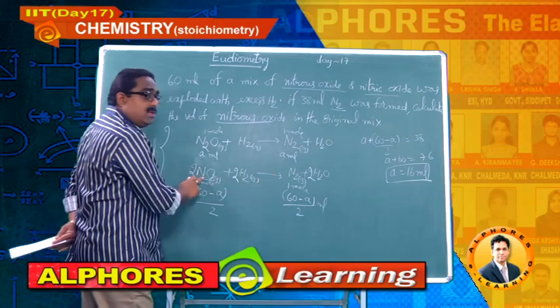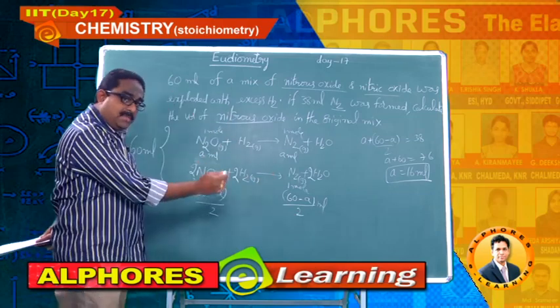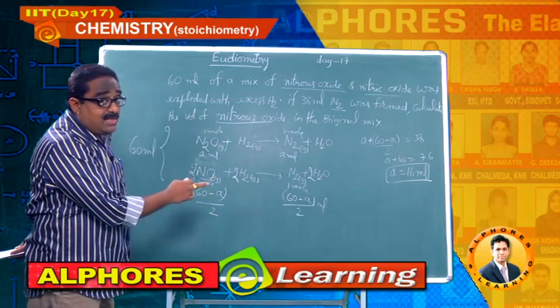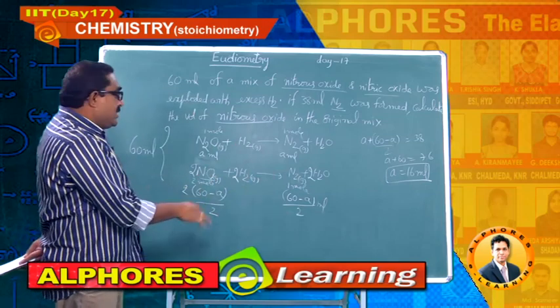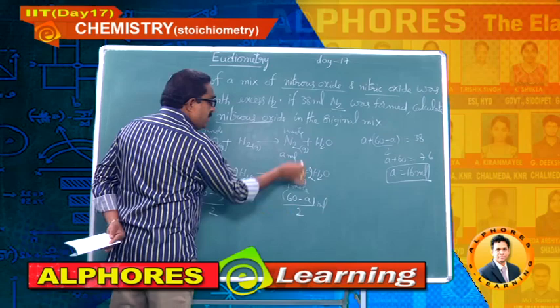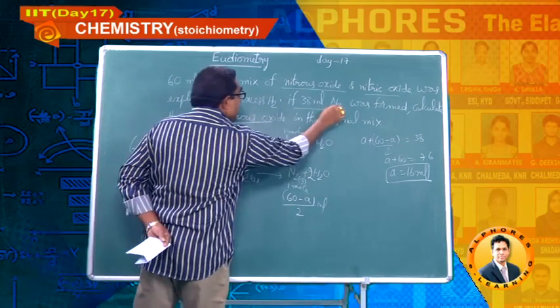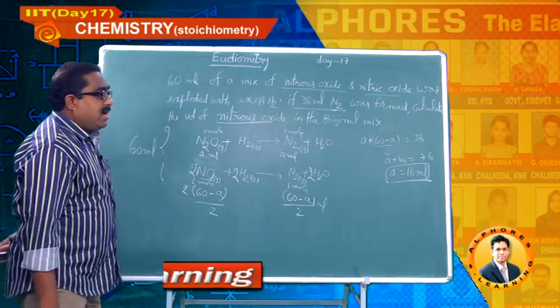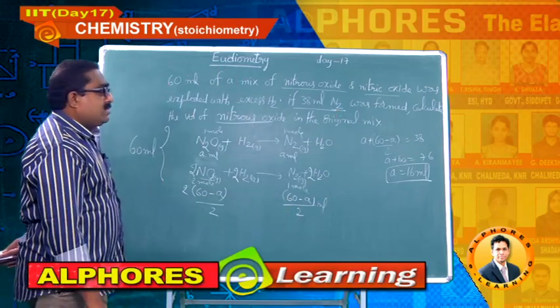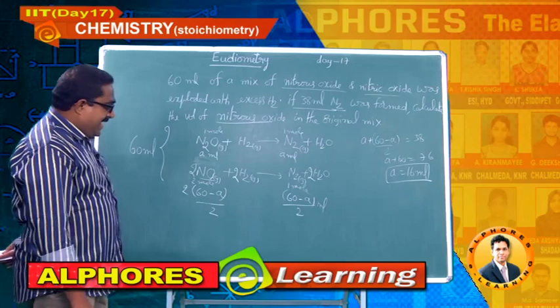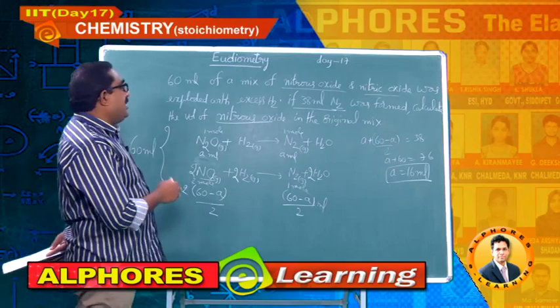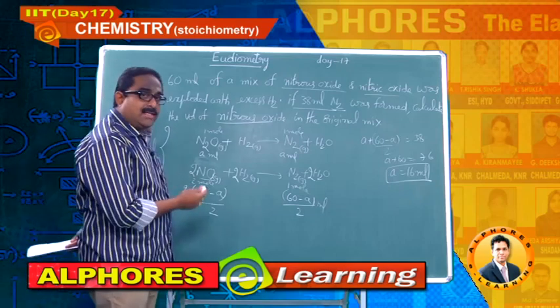So you have to write volume (60 minus A) by 2 because mole ratio is equal to volume ratio. So I added the total volume of nitrogen and equated that to the given data, 38 ml. So I got finally the volume of nitrous oxide as 16 ml. Please note down, students. Then I will go for the next numerical.